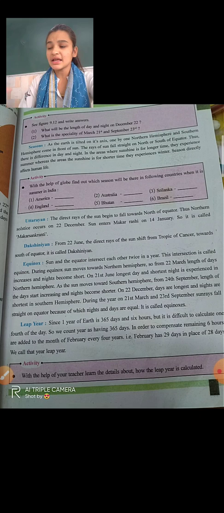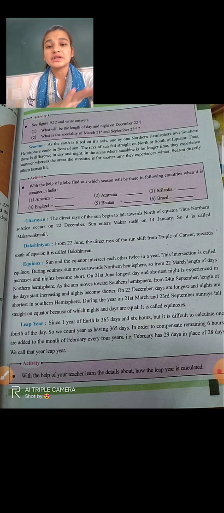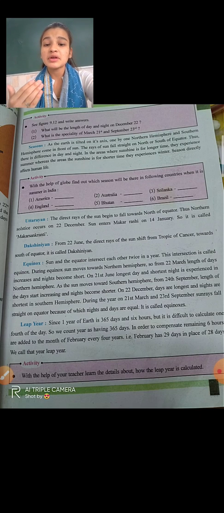During the year, on 21st March and 23rd September, the sun's rays fall straight on the equator, because of which nights and days are equal. It is called equinox. So many things are given here, but in short, in an equinox the day length and night length are both similar. Neither is longer nor shorter, right? So this portion is known as equinox. But still we have to remember like this.